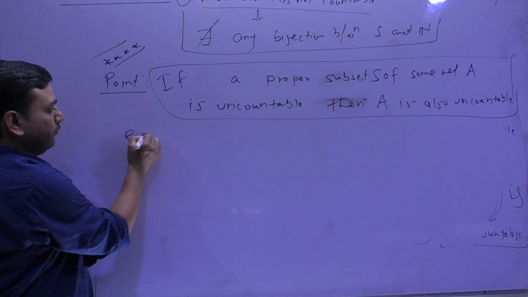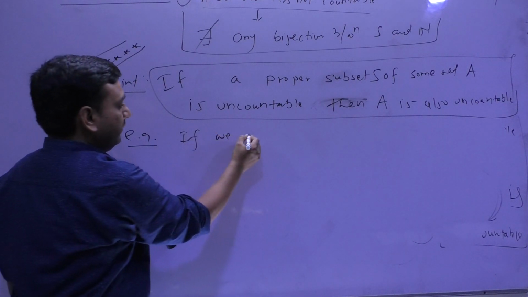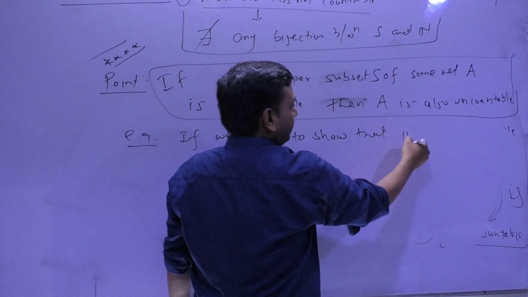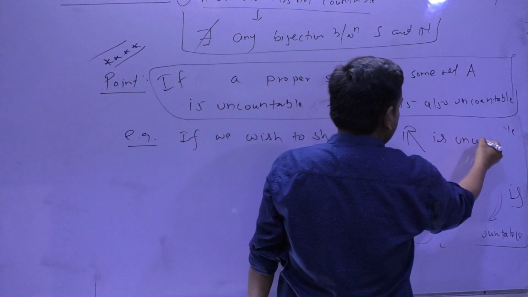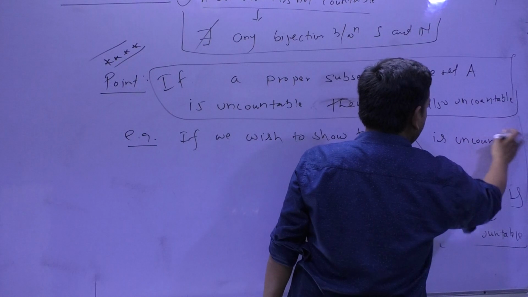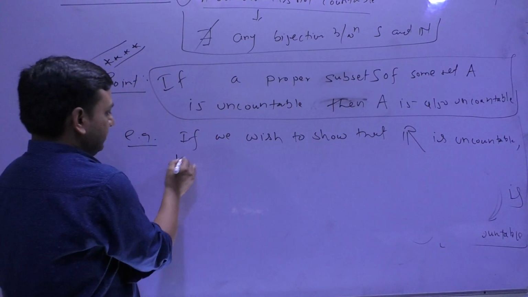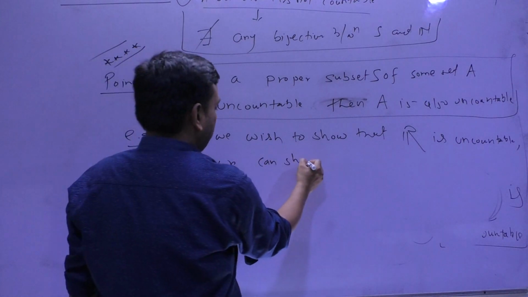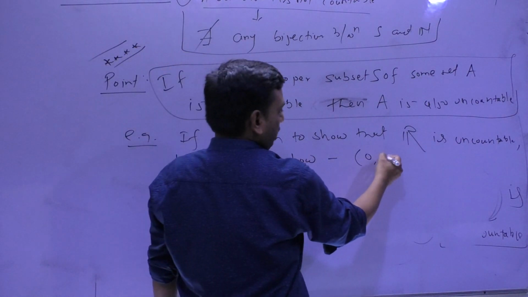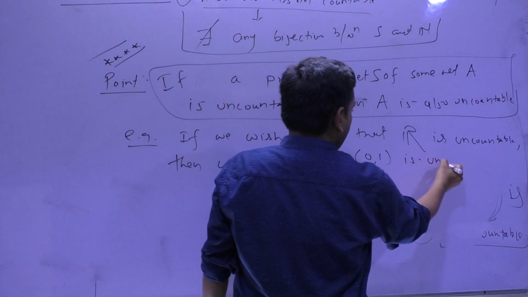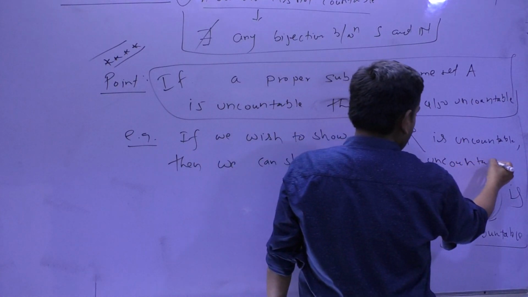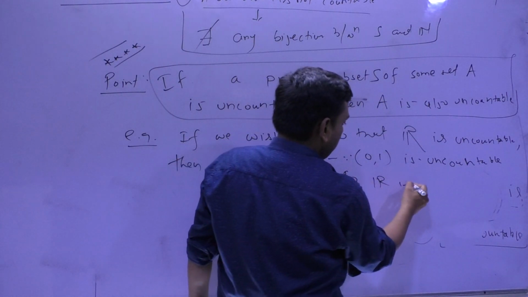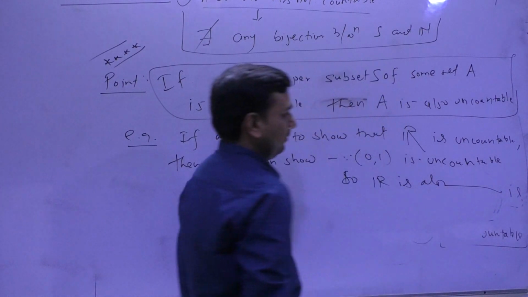Means, for example, if we wish to show that the set of real numbers is uncountable, then we can show the open interval is uncountable, so R is also uncountable.